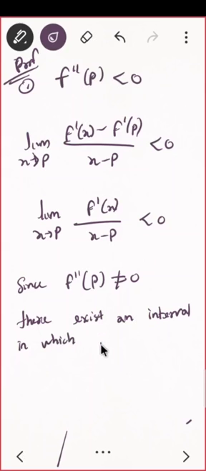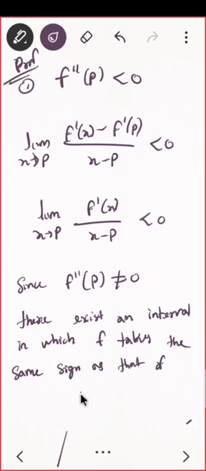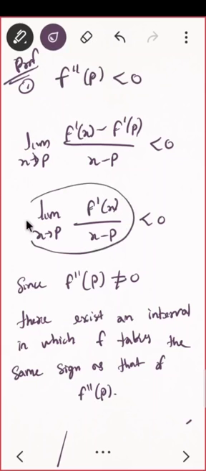in which f takes the same sign as that of f double dash of p. What do you mean by that? This f double dash of p is negative. So whatever I am having as f double dash of p, that is this, is negative. That means there will exist some neighborhood in which this will also have the same sign. So can I say this?